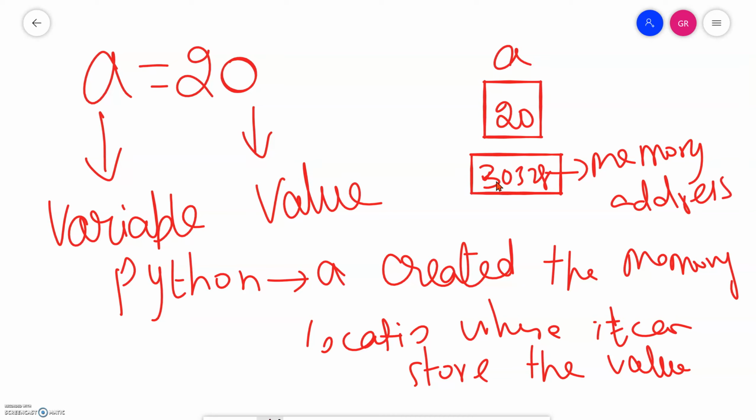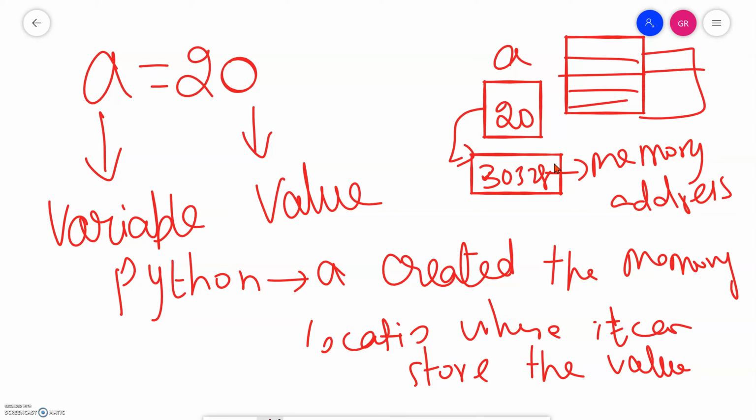There are many memory locations, laid out track-wise. Now when I'm assigning a equal to 20 in my Python, a will just take one of the locations that already exist, and it stores the value of a in that memory address. Each one has its own memory address, just like each home has a separate door number and street name. Similarly, every memory location and memory address is different.